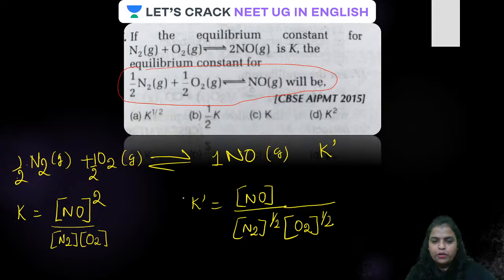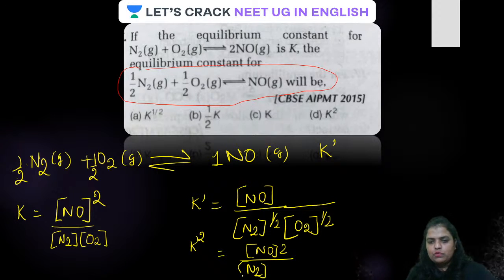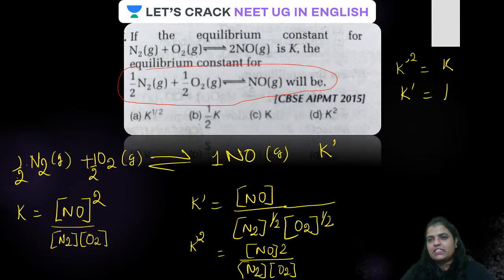K dash square will become NO square over N2 then O2. Are you getting the relationship now? So can we say this K dash square is actually equal to K now? Yes, K dash square is equal to K. Is that clear, guys? Therefore, K dash is going to become square root of K.